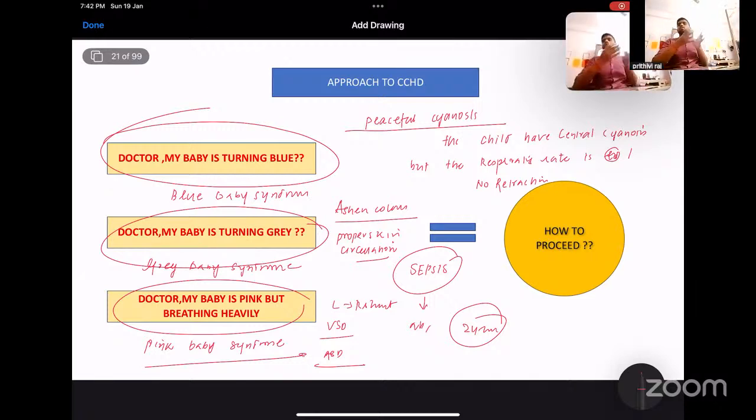How to proceed? I have already given a brief description of each syndrome, how to see and how to assess, and further detail we will be discussing in the subsequent classes, which will be shared in the WhatsApp group. So with this, we will end the lesson. Any doubt you can ask for the next 10 minutes. We can discuss any doubt related to the fetal circulation and this short description on the approach to congenital heart disease. So with this, we will wind up today's session.